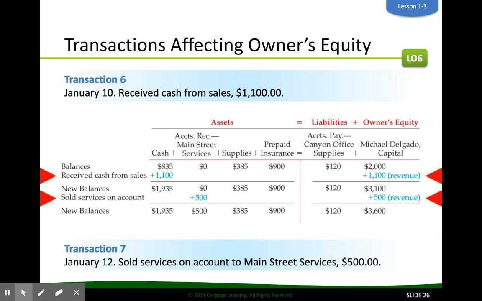So we have a $500 increase in revenue, but we are also going to increase the value that accounts receivable - Main Street Service owes us. So we're going to add $1,500 to their account because they now owe us $500. So maybe we gave them 30 days to pay us. Doesn't matter. We're still going to record the transaction at the time that the sale was made.